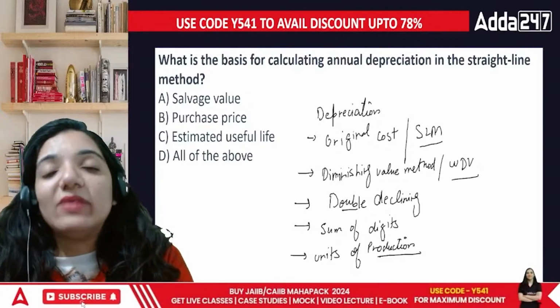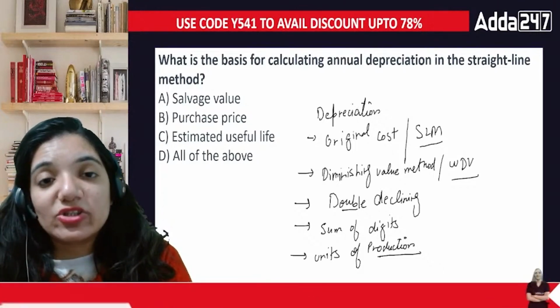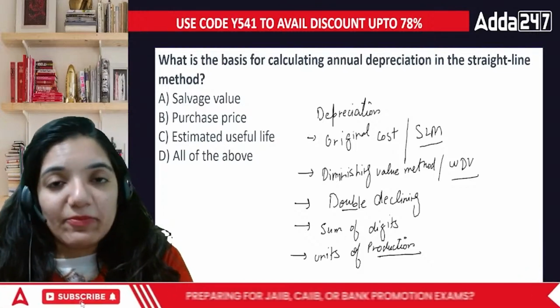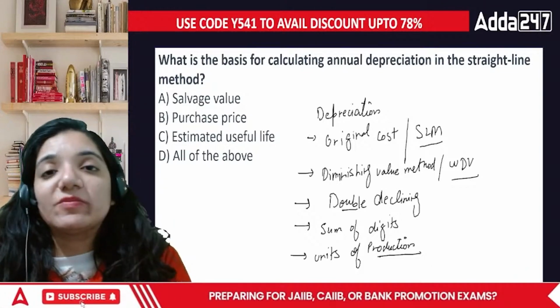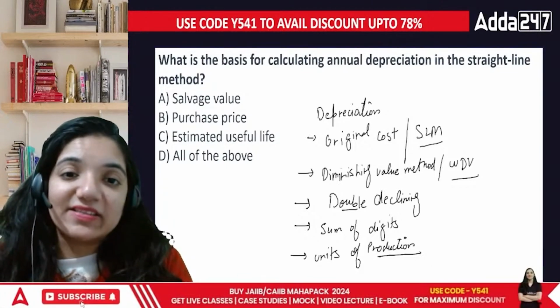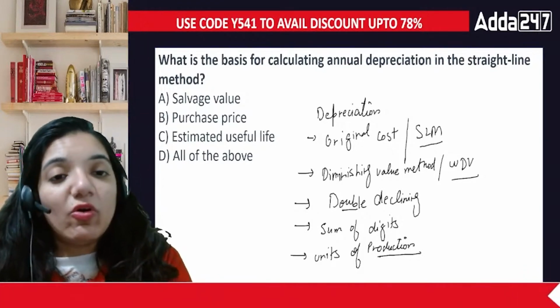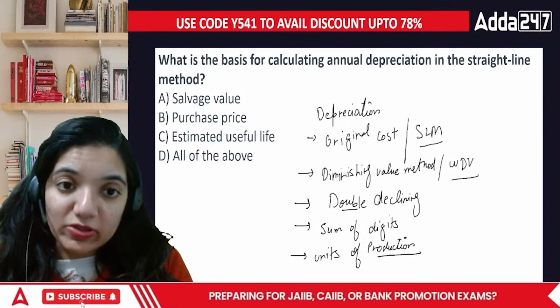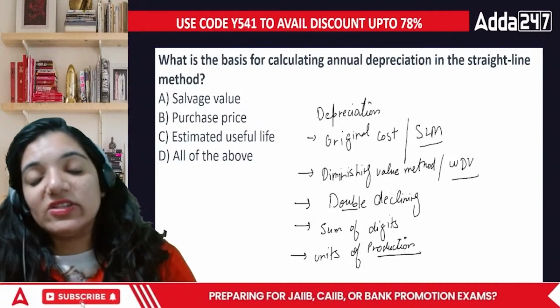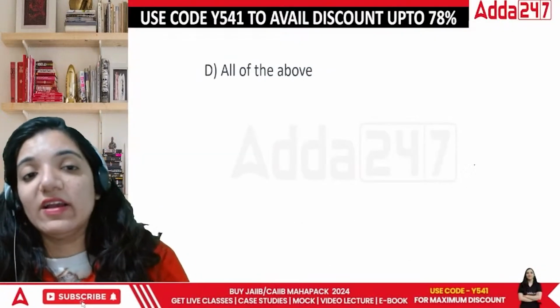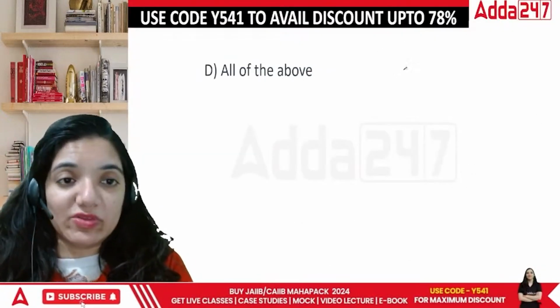When we talk about the basis for calculating the annual depreciation, the scrap value is super important. Purchase price is again super important. Then estimated useful life is again a very vital part of it. So all these things are extremely important. So what makes the answer is all of the above are super duper important when it comes to the area of depreciation.